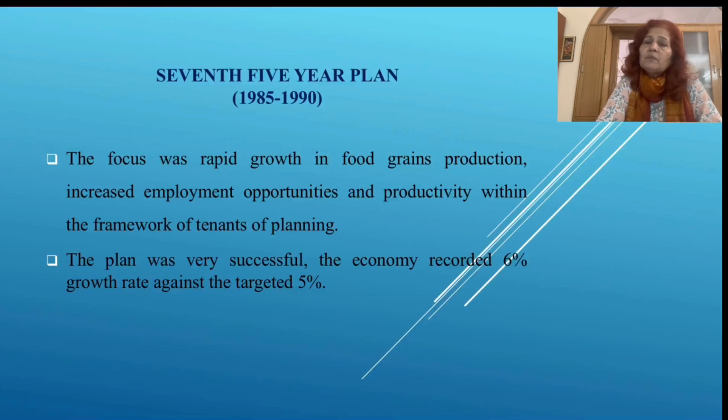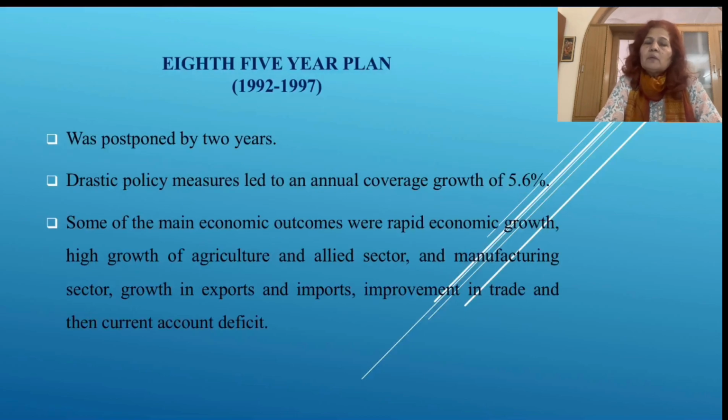So, if you compare with all other plans, the 7th 5-year plan was one of the successful plans of our country. Now, we come to the 8th 5-year plan, which started in 1992 and ended in 1997. Specifically, that was also because if you see the last 5-year plan, the 7th 5-year plan, that could not start on time, and there was a postponement or delay of 2 years.